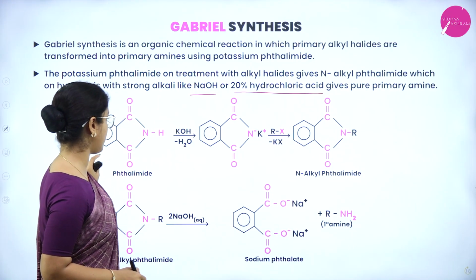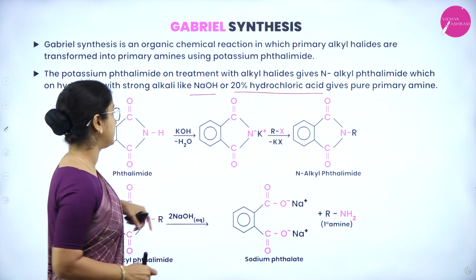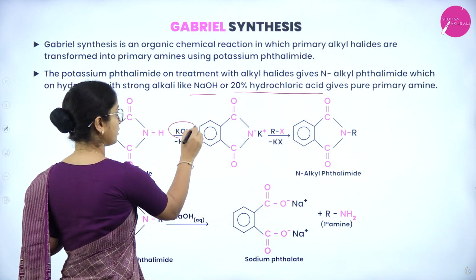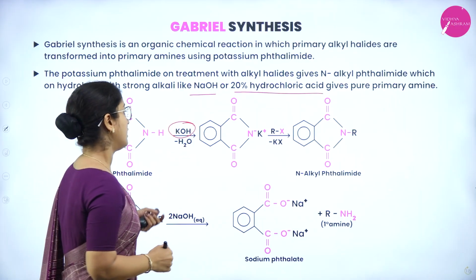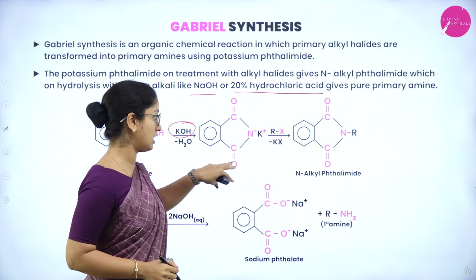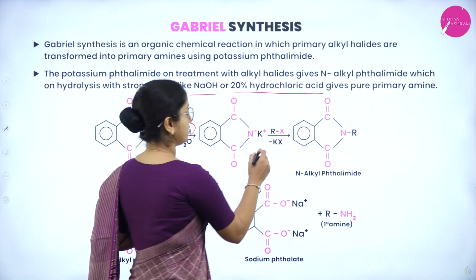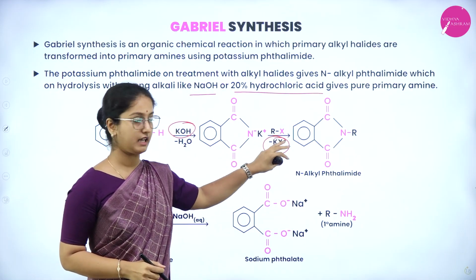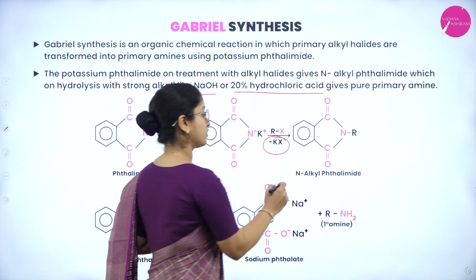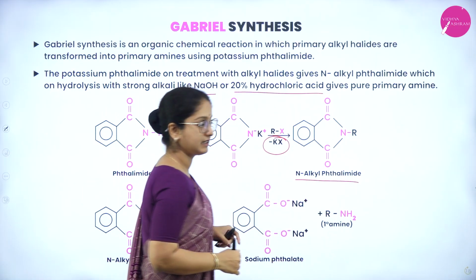Here is a general formula of phthalimide. Then in the presence of either KOH or sodium hydroxide, it can be any strong base, it produces the potassium salt here, and then on the removal of K and X, that is potassium halide, it is going to produce N-alkyl phthalimide.